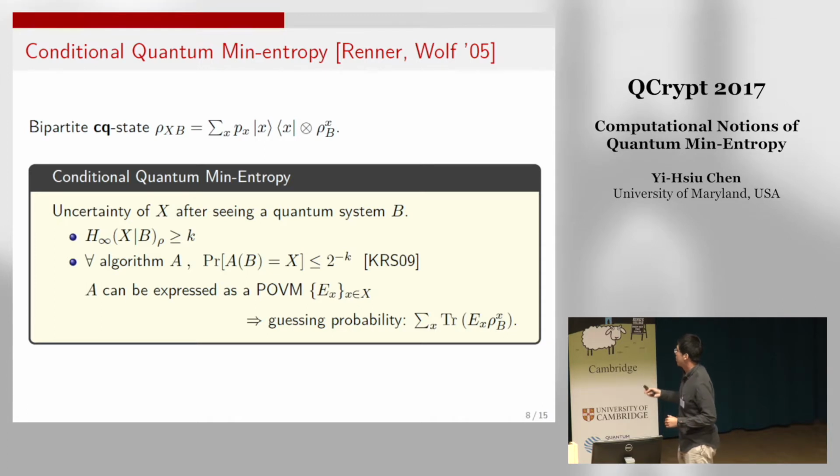Koenig, Renner, and Schaffner showed that for CQ states, the operational definition can be extended to this case. What the adversary can do is perform some measurement on B and then guess X. Most generally, A can be expressed as a POVM. Then that's just the formula for the guessing probability.